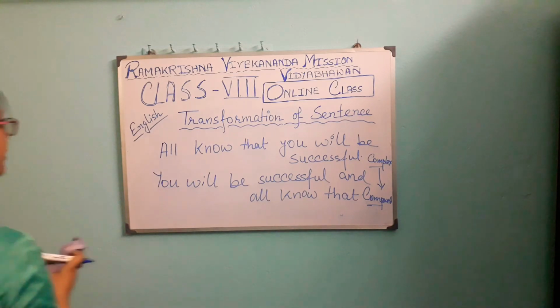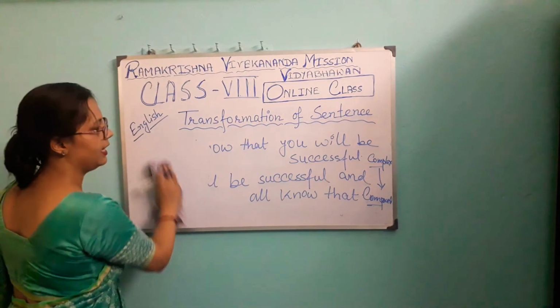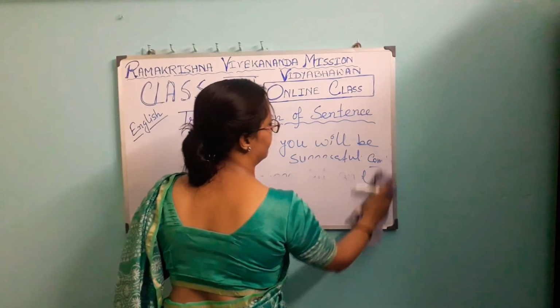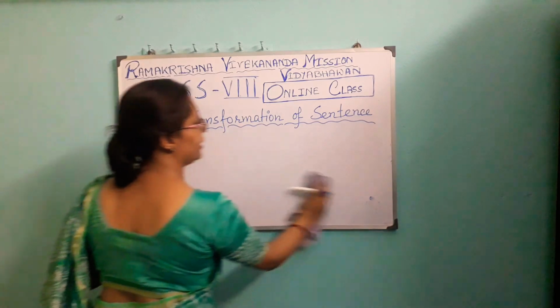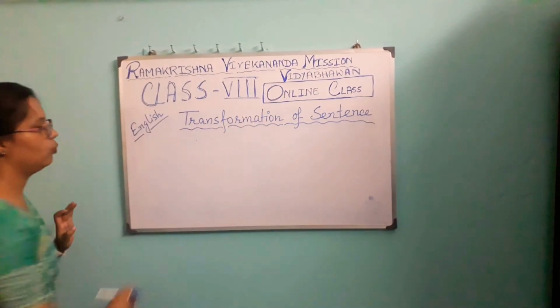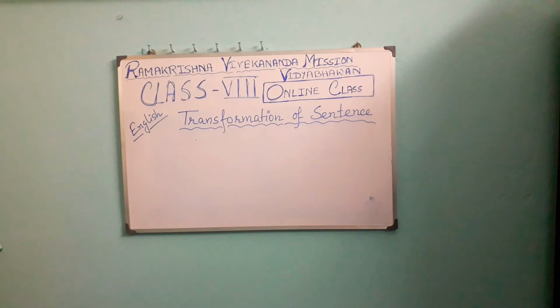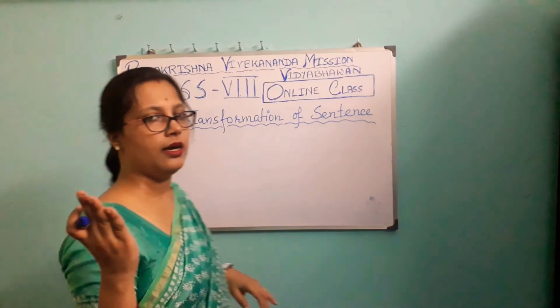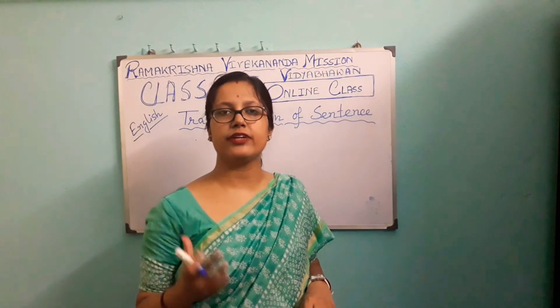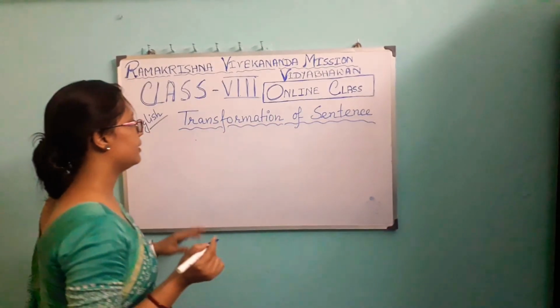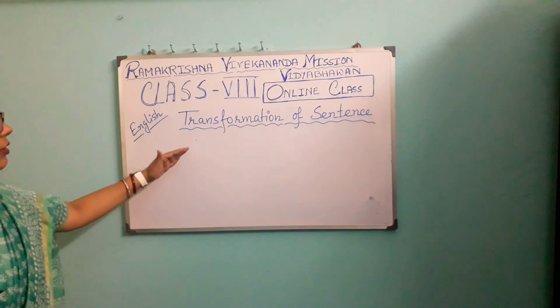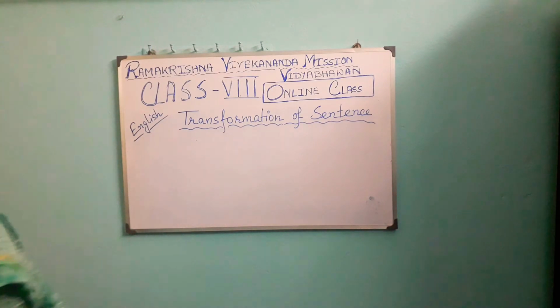Just one example is left, that is compound to complex. Again I am saying that I am just giving one example of each transformation, but I am requesting all of you to practice some more from your grammar book. Now we are doing what? We are doing compound to complex. Yes. Now just take one example of a compound sentence.